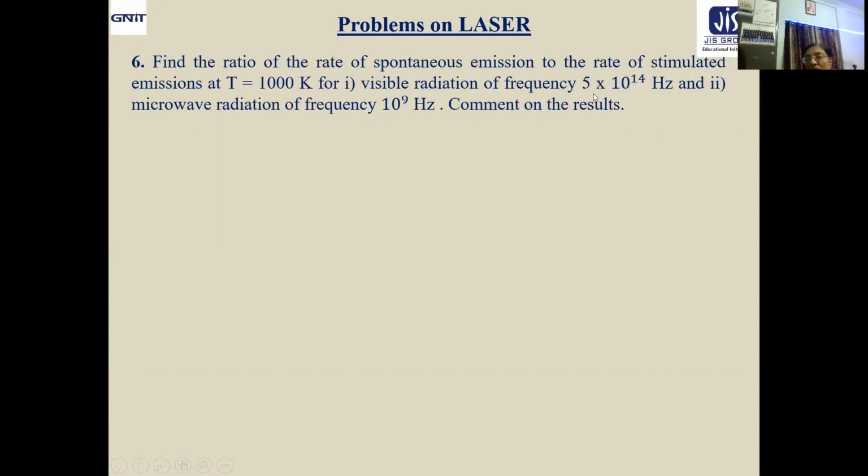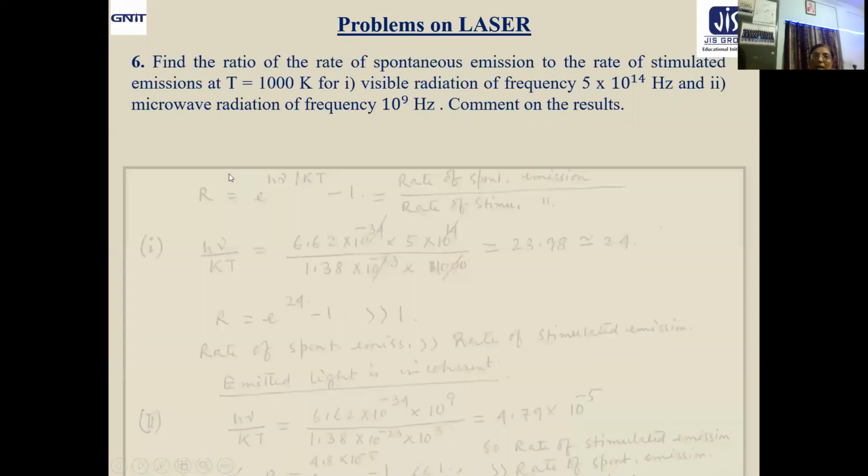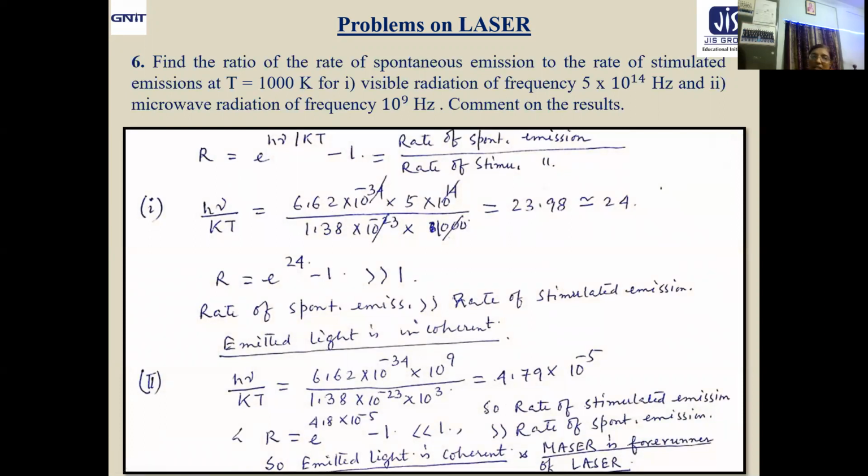Few minutes back, you got the expression in the form of option as 10 to the power 15. It is 5 into 10 to the power 14, nearly 10 to the power 15. And microwave radiation of frequency 10 to the power 9 Hertz. Be careful about this 10 to the power factor for microwave range, and you are asked to comment on the results. So, what about the ratio of rate of spontaneous to rate of stimulated emission? We have done this in very detail. Today we will now apply it for practical cases in the form of visible radiation and microwave radiation.